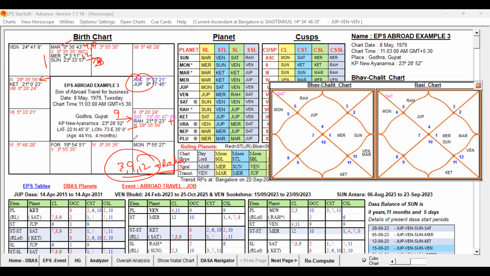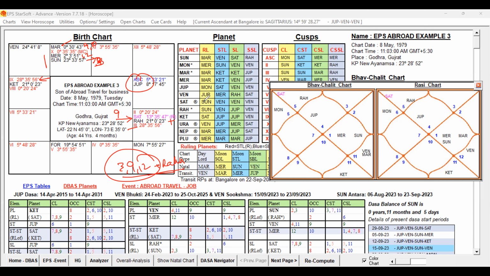Now one more thing also: the 9th house is occupied by Venus. Venus is the 11th lord, and Jupiter is aspecting Venus. They are all supportive, but we have to see the complete strength and weakness in the detailed extended signification.